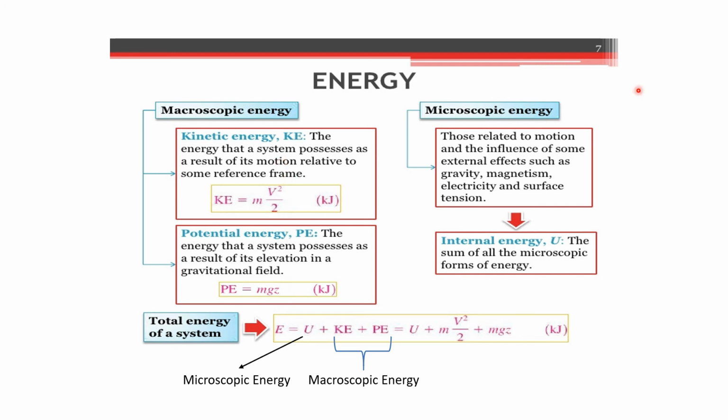But at the microscopic level, it is the internal energy, which is the energy of the system, composed of the vibrational and translational motion of its molecules. So the total energy of a system is the sum of the microscopic energy, which is U, and this U is a function of its absolute temperature. As the temperature increases, this microscopic form of energy also increases, plus the macroscopic forms of energy, which are the kinetic energy and potential energy of the system. So all in all, the total energy of the system is the sum of microscopic and macroscopic energies.